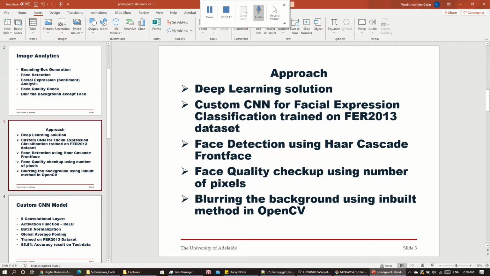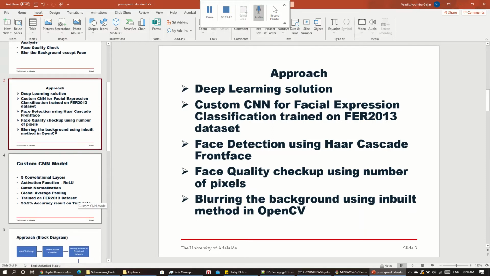Now the last point is blurring the background. I'm using OpenCV's inbuilt method and the overlay method. I am superimposing the detected facial cropped image onto the blurred image, thus leading to a good result.